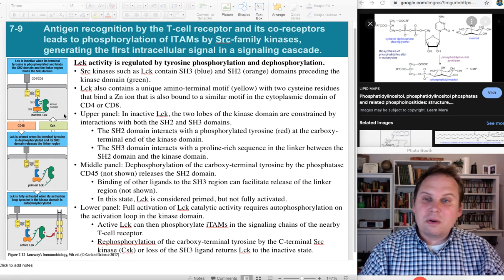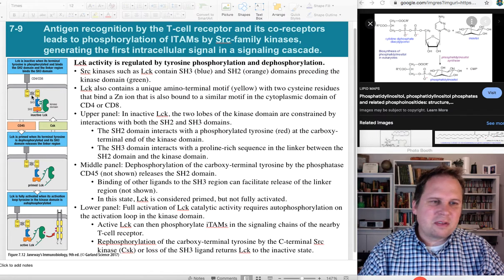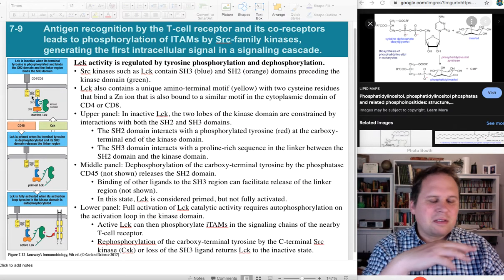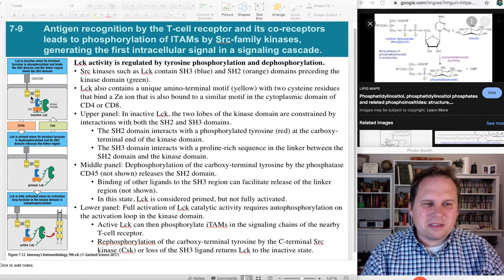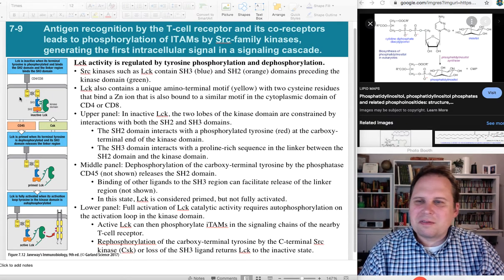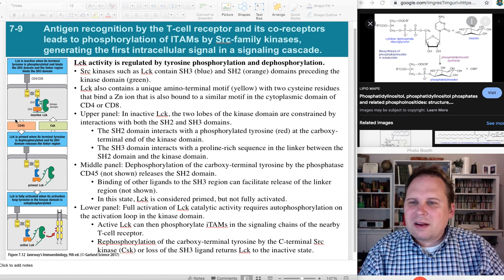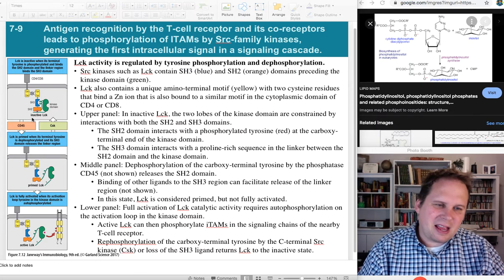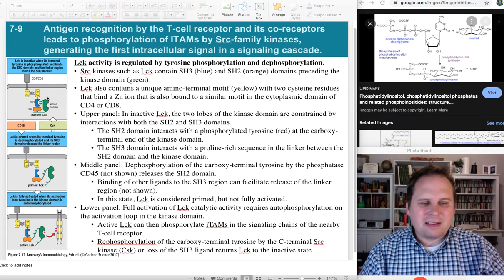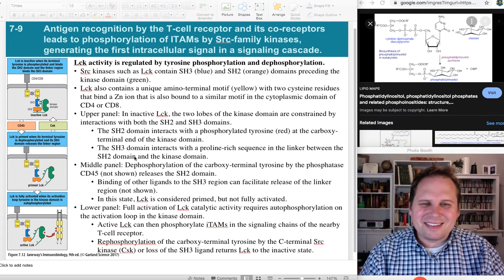And if it is no longer associating with CD4, which is associated with all the CD3 and the T cell receptor, then there's nothing for it to signal. There's nothing for it to phosphorylate. So here's our little arrows. CD45 does this, and CSK takes it back to that. Activate, deactivate. All right, you got it. You got this.